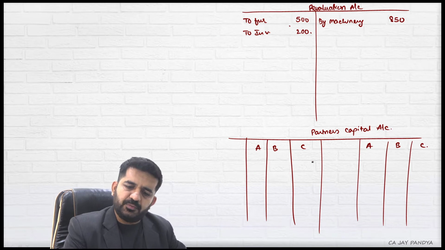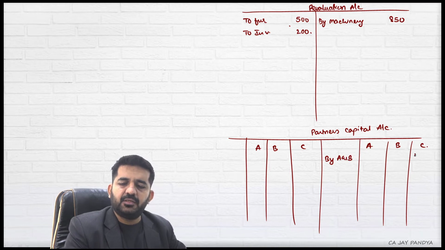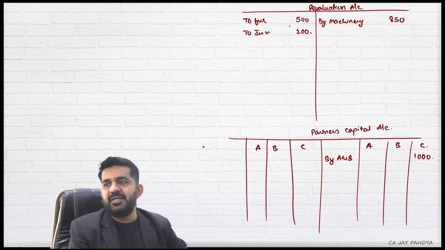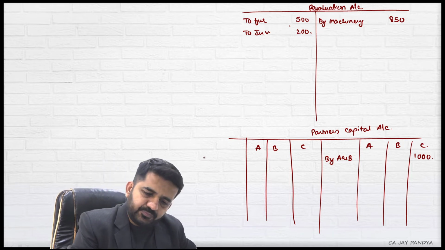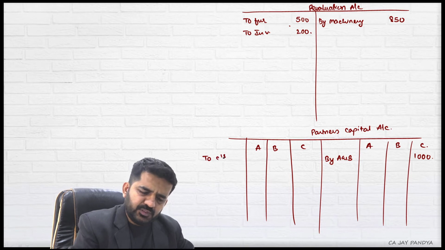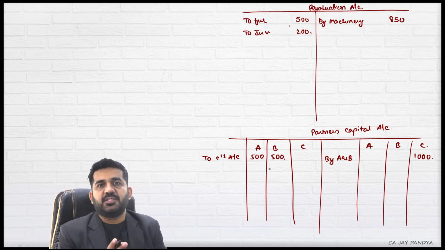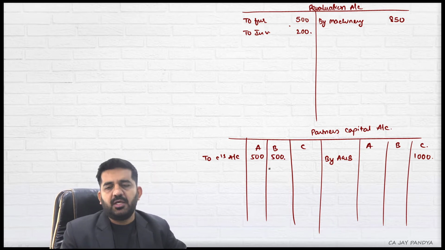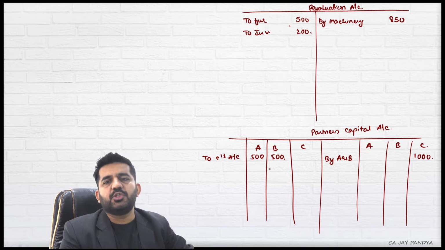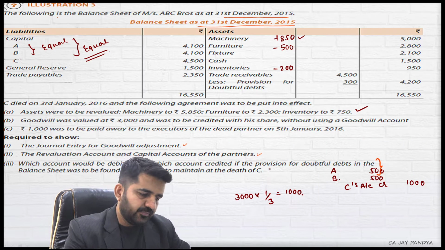A and B will be debited to C's account 500 and 500.